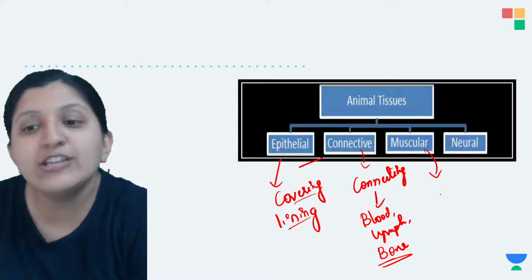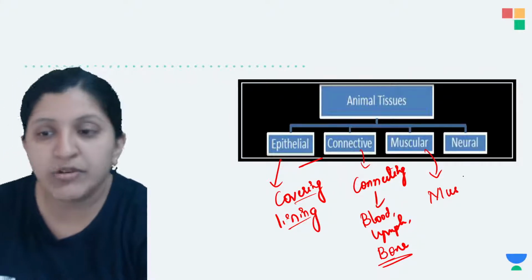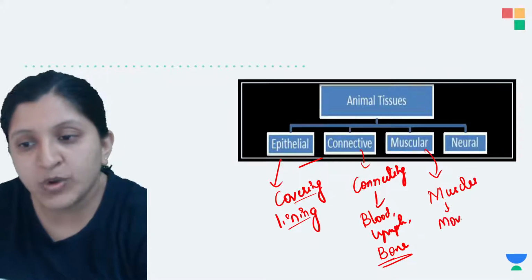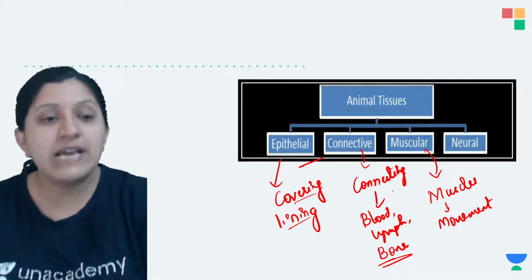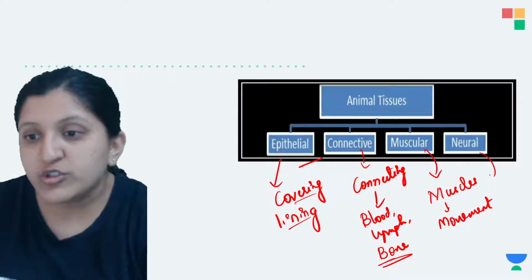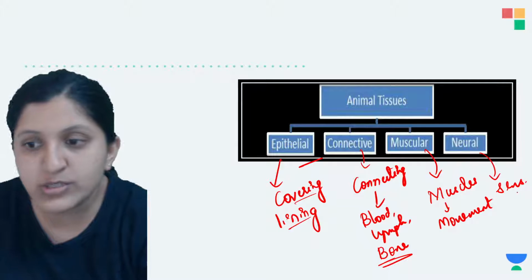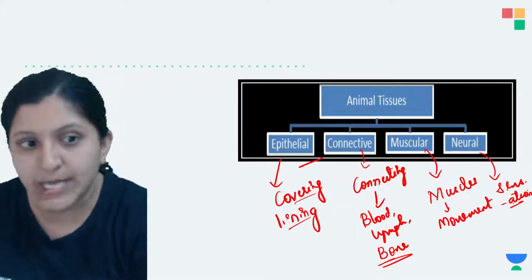What is the muscular tissue for? When we mention muscles, they are there for movement. So wherever your body is undergoing movement, there you can find muscle tissue. Now, neural tissues are for senses, that is sensation. So we can say sensory perception.